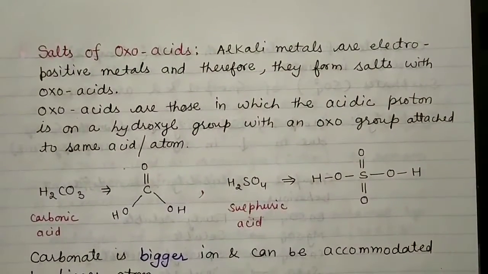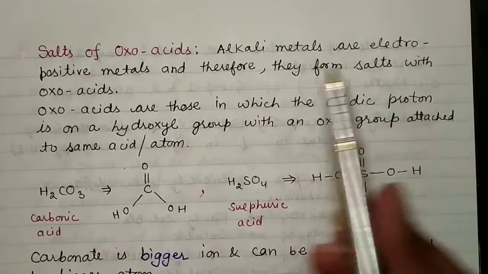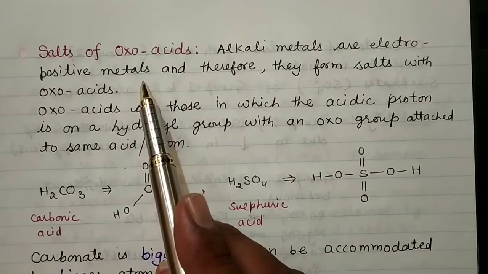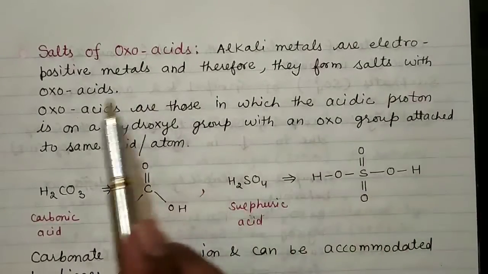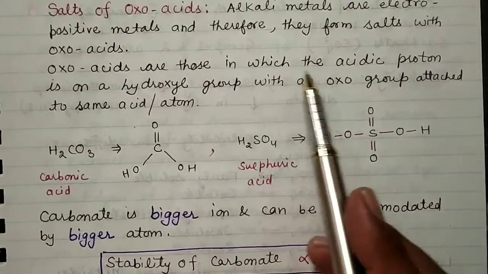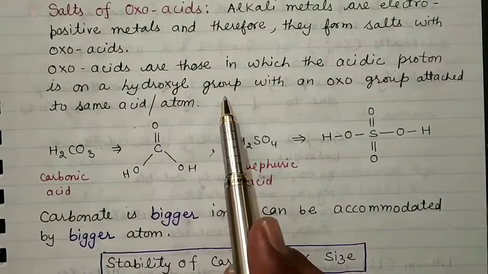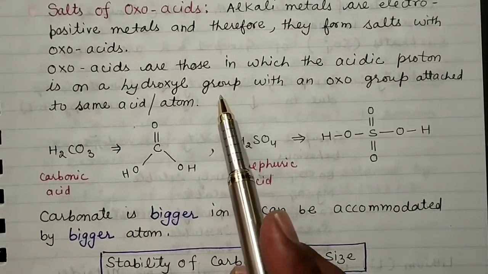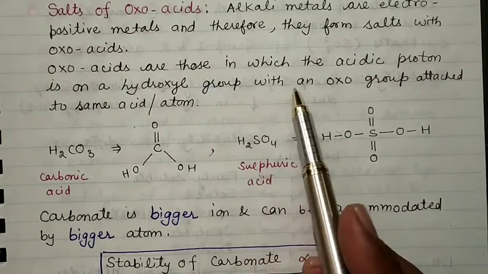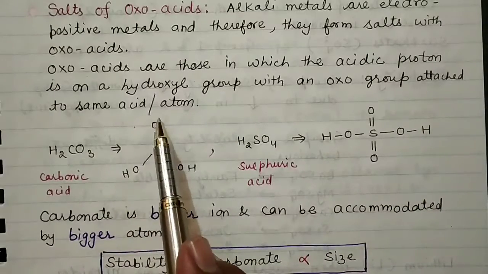Next is salts of oxo acids. Alkali metals are electropositive metals, means they have a tendency to release electrons, and therefore they form salts with oxo acids. Oxo acids are those in which the acidic proton is on a hydroxyl group with an oxo group attached to the same atom.